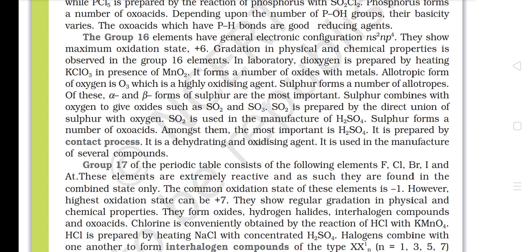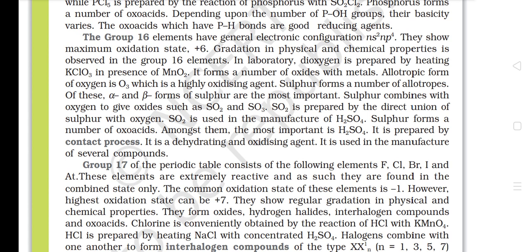In the laboratory, dioxygen is prepared by heating KClO3 in the presence of MnO2. It forms a number of oxides with metals. An allotropic form of oxygen is O3, which is a highly oxidizing agent. Sulfur forms a number of allotropes. Of these, alpha and beta forms of sulfur are the most important. Sulfur combines with oxygen to give oxides such as SO2 and SO3.